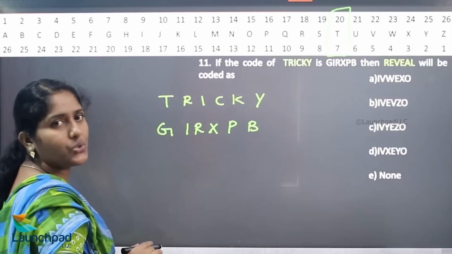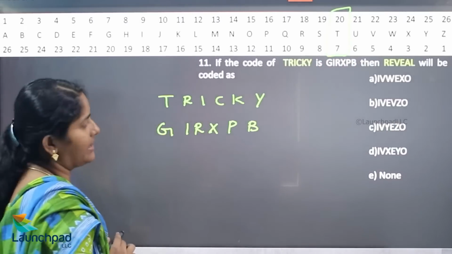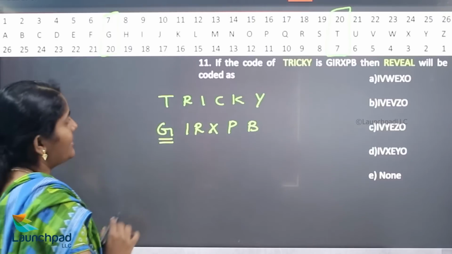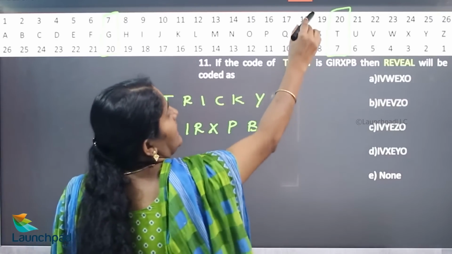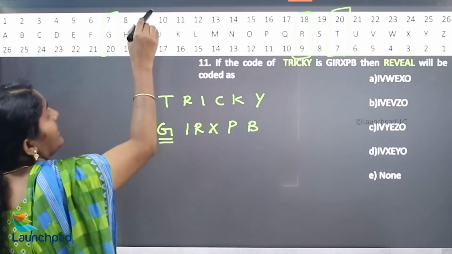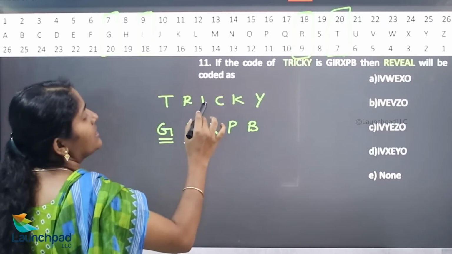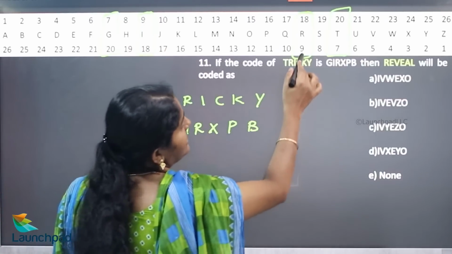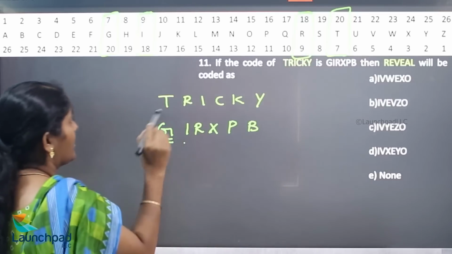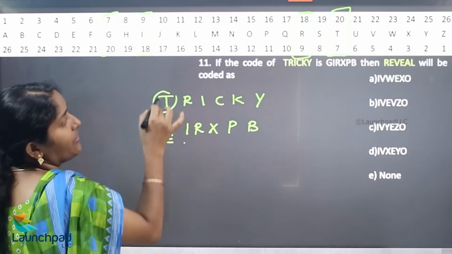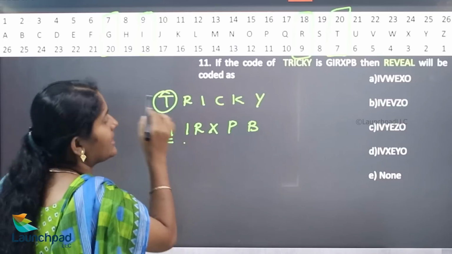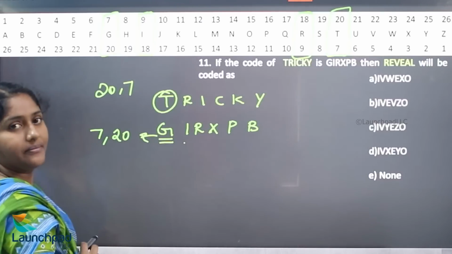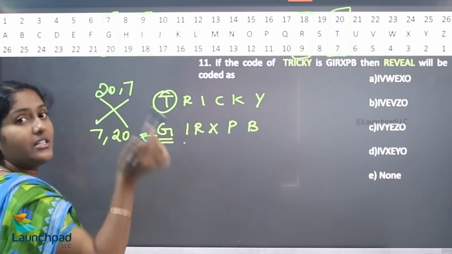So the ascending value is 20 and the descending value is 7, so G is 7, 20. What is the value of R? 18, 9. So here 9, 18 is I. What is the value of I? 9, 18. What is the value of R? Obviously, the value of R is 18, 9. So here they are taking the value of T, for example, as 20, 7, and G as 7, 20. So they are reversing the alphabet values.